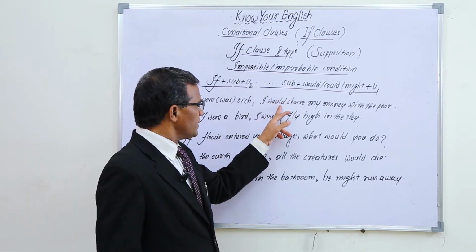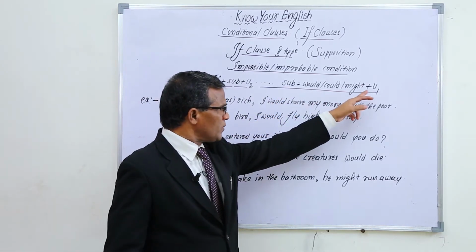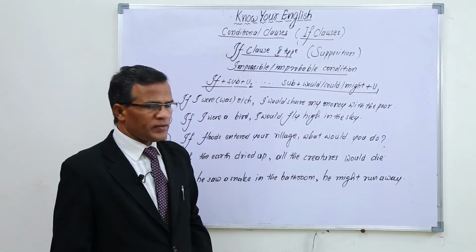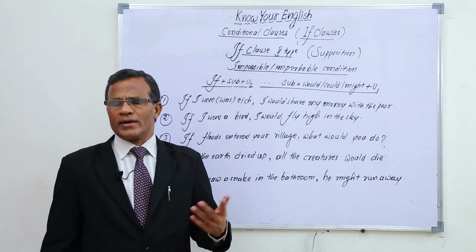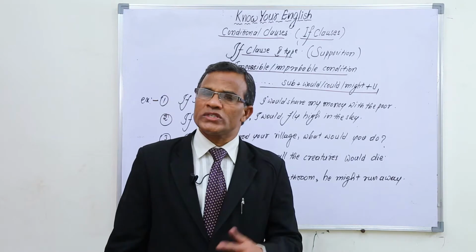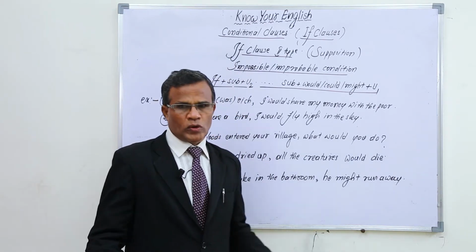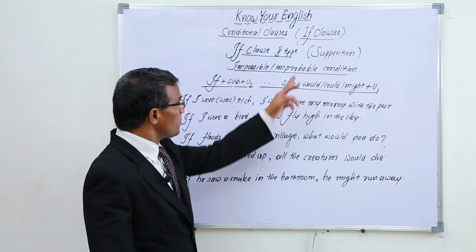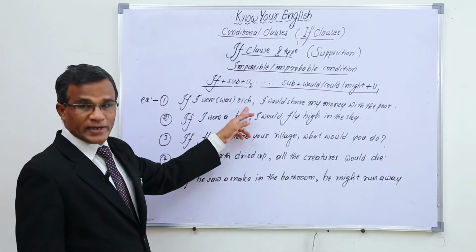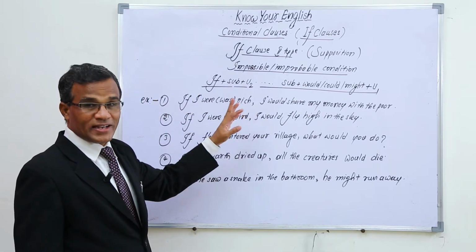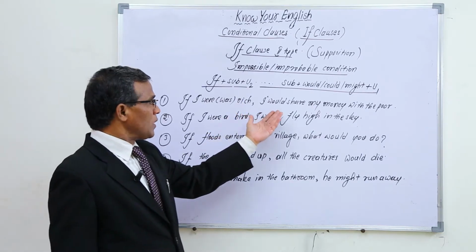As per this one, if I were rich, I would share my money with the poor. It means I am not rich, there is really no chance for me to become rich, and I cannot share my money with the poor either. Suppose if I were rich, if there is a chance for me to become rich, what would I do?